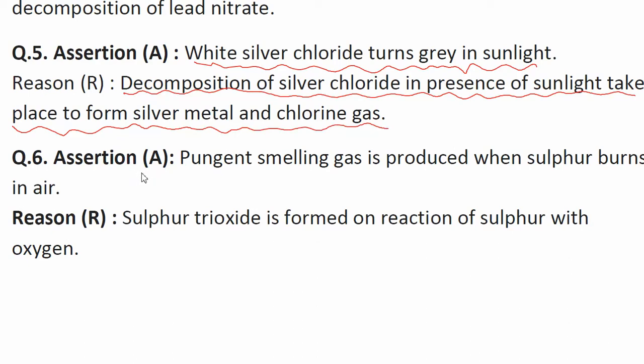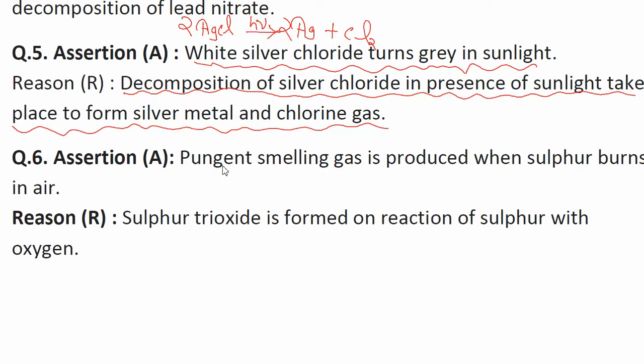So here the assertion is saying that white silver chloride, a white colored powder, AgCl, is converted into Ag and Cl2.